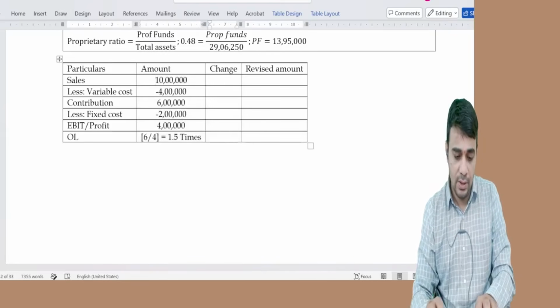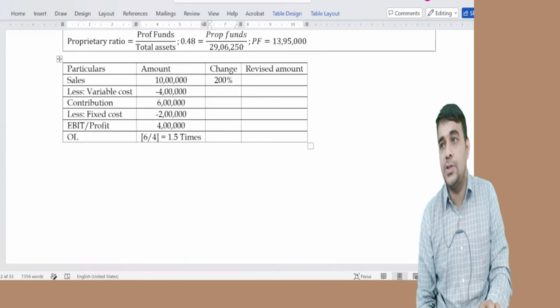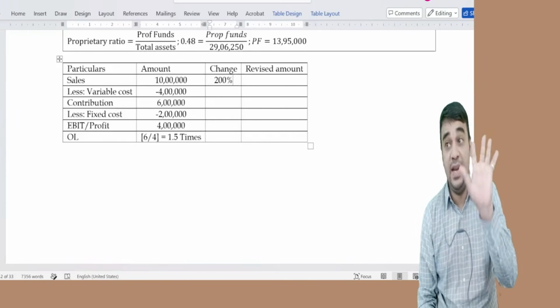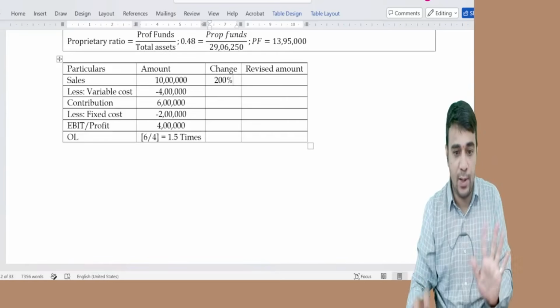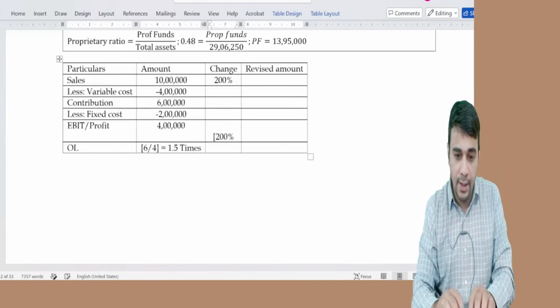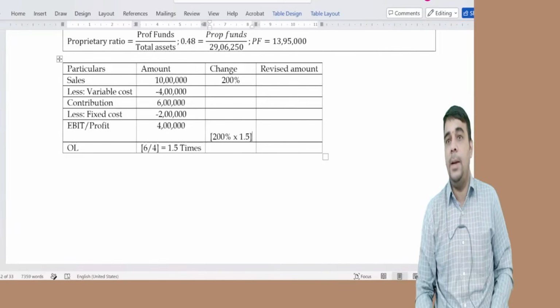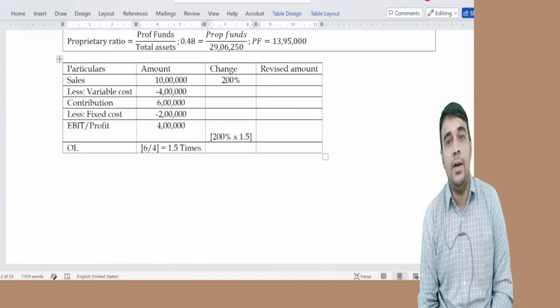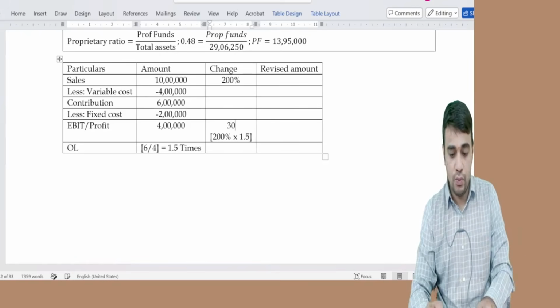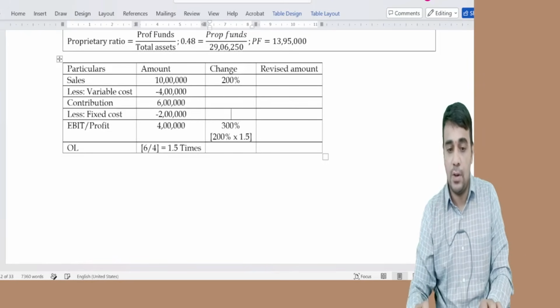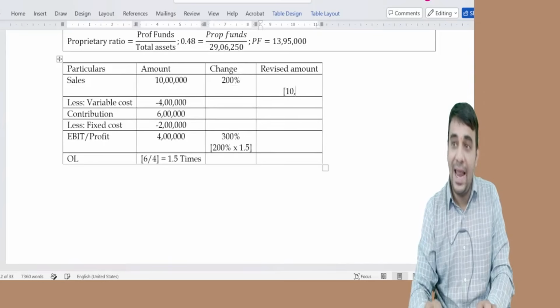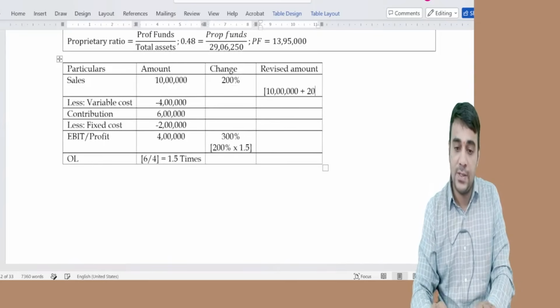Sales is going up by 200%. Any number I can take; I'm not doing any calculation. EBIT will go up by 200 into 1.5 times, so 300%. What is this? 10 lakh plus 200% in the calculator.